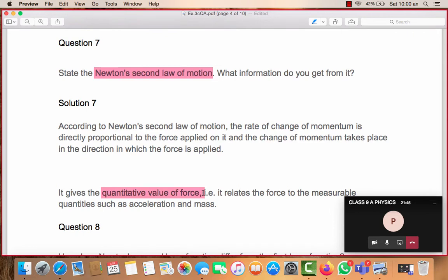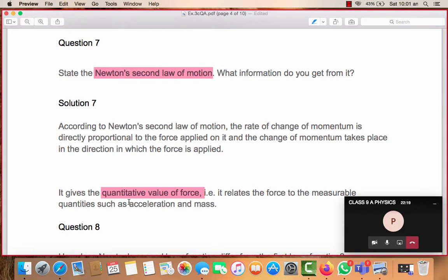Qualitatively, when I say Newton's first law, it tells that if a body is moving, it will continue moving until an external force is applied. So that is the quality we are talking about. But Newton's second law says mathematically F equals ma. So here I can measure the quantity of the force also. We are relating the force with two measurable quantities, acceleration and mass. That's why Newton's second law is termed the law that defines force quantitatively.